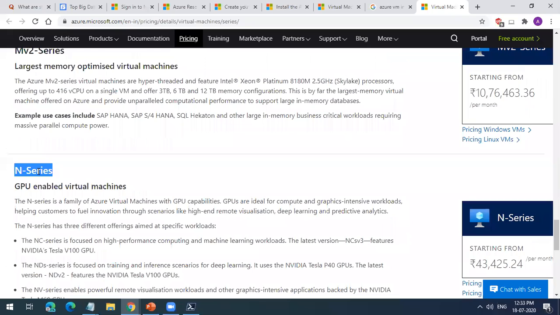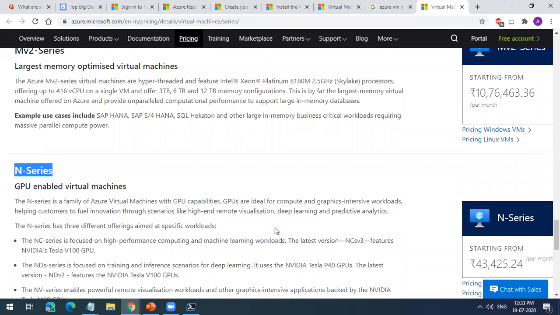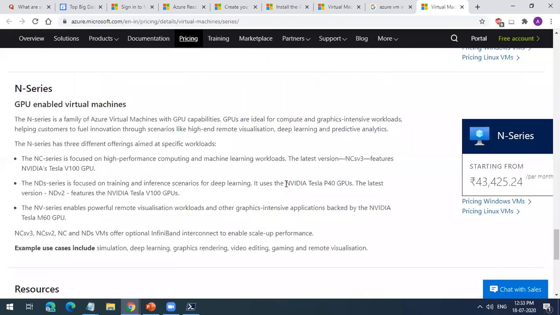Then you have N series GPU machines. If you want to run graphic intensive workloads, you can run this. They come with NVIDIA Tesla P40, P80, P100. You have various graphic cards from NVIDIA available. So you can take all these series.